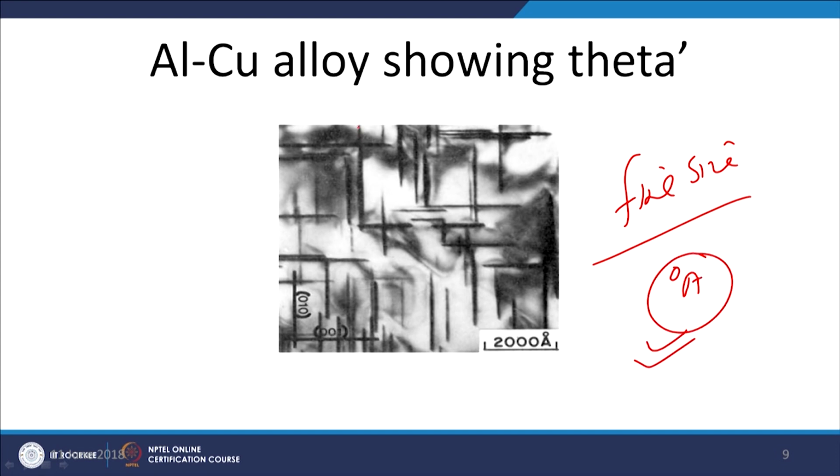What we can see here are the fine precipitates of aluminum copper, showing the theta double dash precipitates, and these are of different sizes and thicknesses.